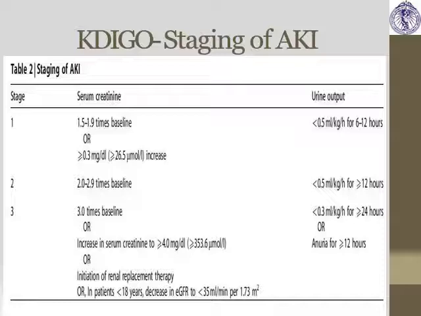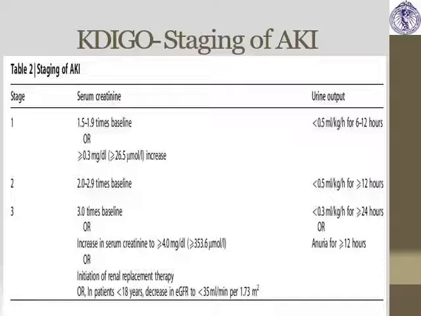Stage 1, the creatinine rises to 1.5 to 1.9 times the baseline, and output is less than 0.5 ml per kg per hour for 6 to 12 hours. Stage 2 is 2 to 2.9 times, and output is less than 0.5 ml per kg per hour for greater than 12 hours. Stage 3 is 3 times the baseline, or increase in serum creatinine to greater than 4 milligrams per dl, or initiation of renal replacement therapy.